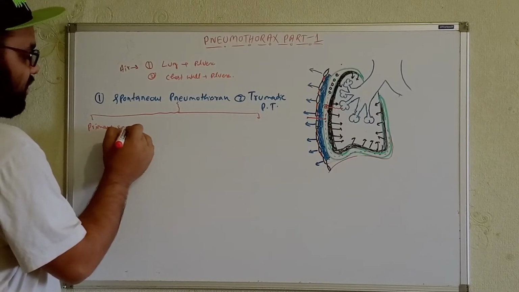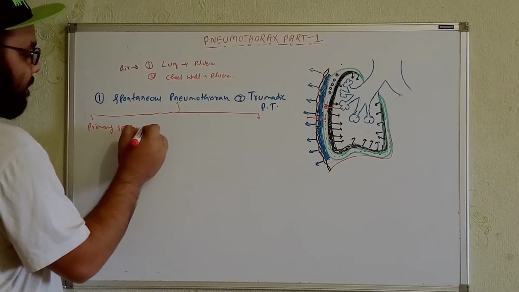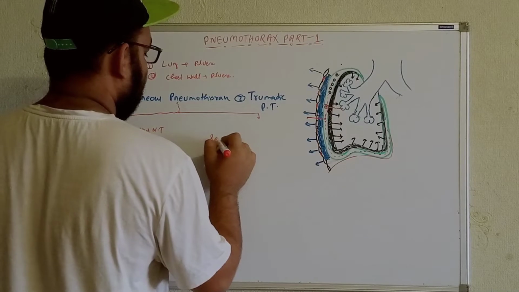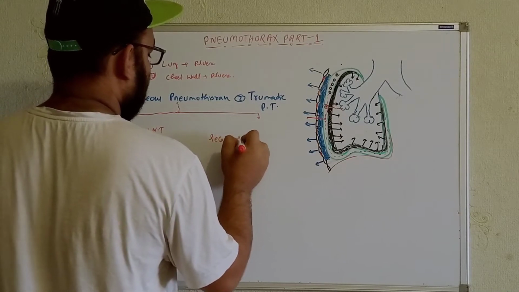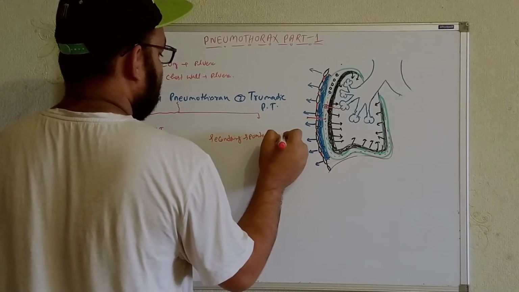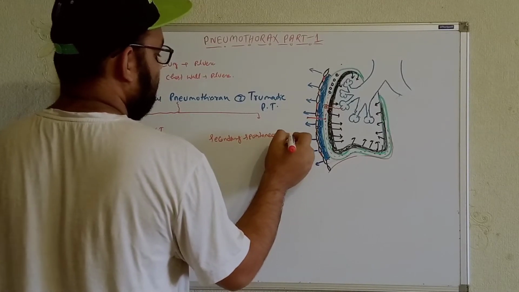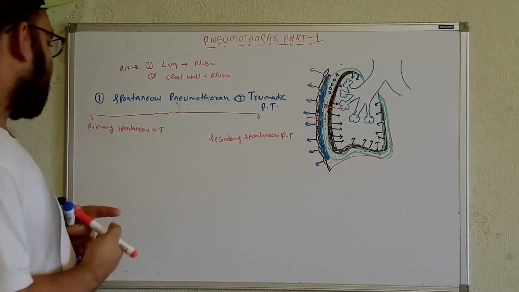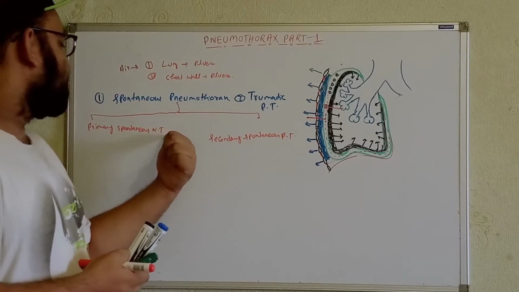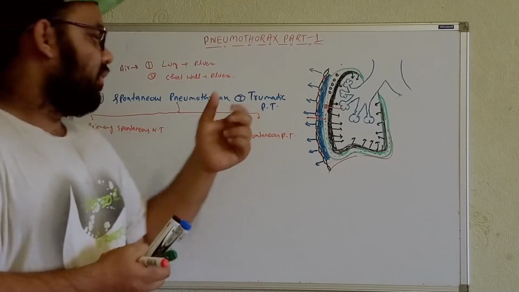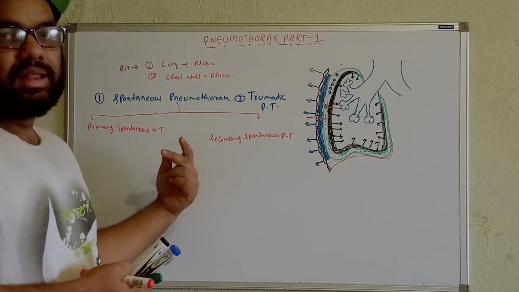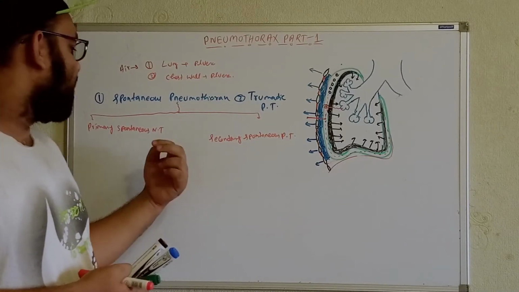So if you write it over here, the primary spontaneous pneumothorax, and you can classify the secondary spontaneous pneumothorax. Now, how can you differentiate between the primary spontaneous pneumothorax and secondary spontaneous pneumothorax? See, the primary spontaneous pneumothorax will be totally without any cause. For example, in these cases there will be no lung disorder, yet healthy persons can develop pneumothorax, without any kind of lung disorders.